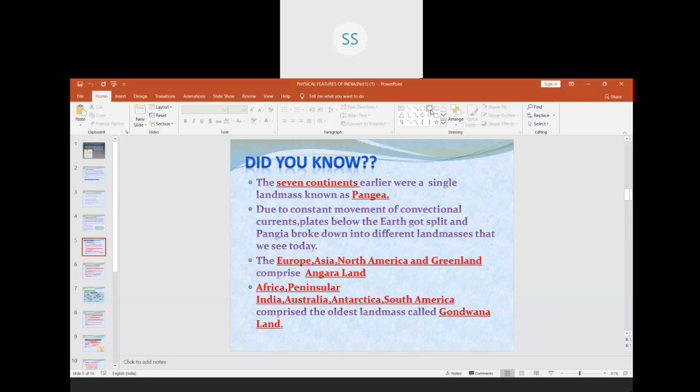we see today. Europe, Asia, North America, Greenland, they comprise Angara land. Africa, Peninsular India, Australia, Antarctica, South America, they were the oldest landmass, which were called the Gondwana land. So there were 2 types of land formed from Pangaea, that is Angara land and the Gondwana land. Generally the northern part above the equator was called the Angara land, and the southern part of the continents below the equator was called the Gondwana land.